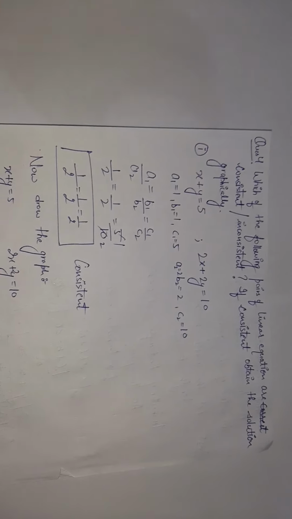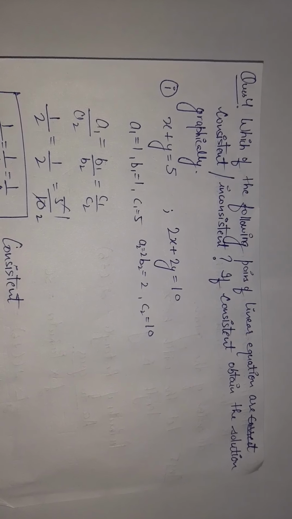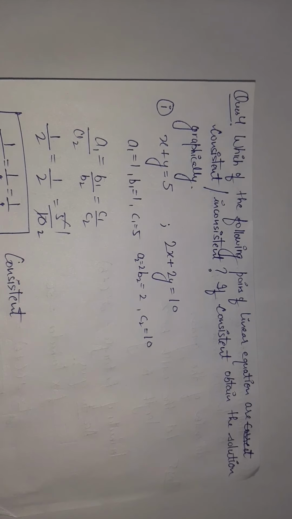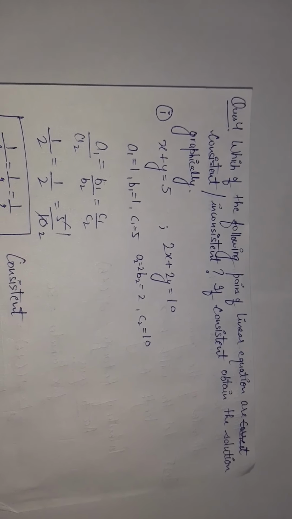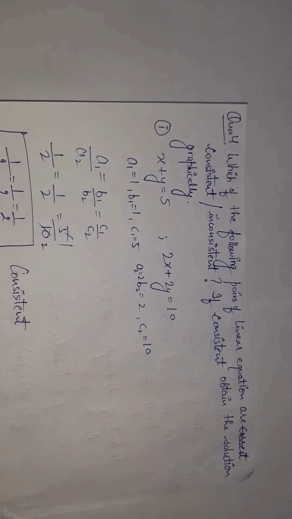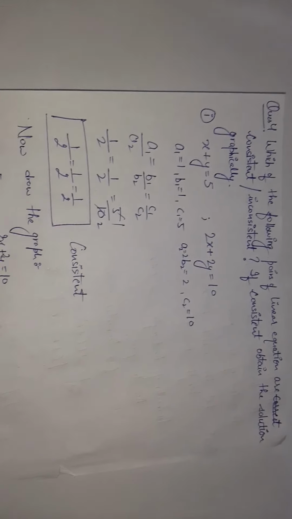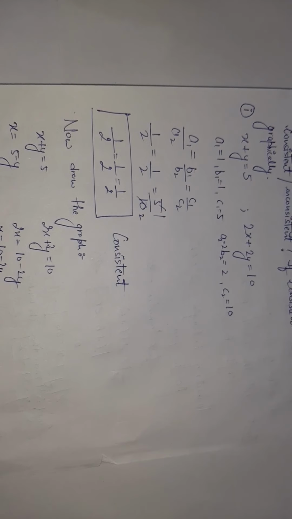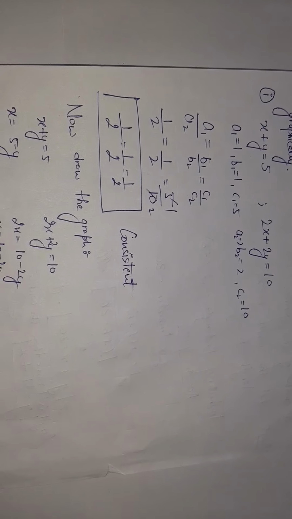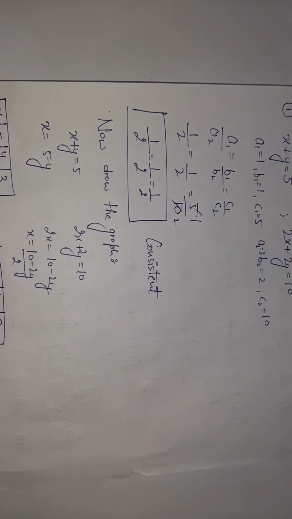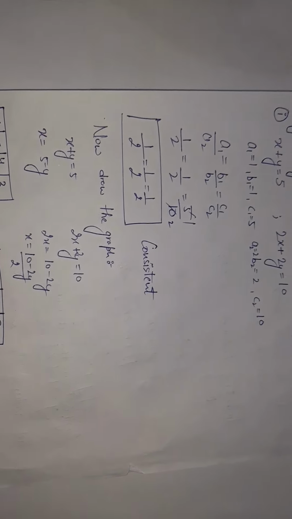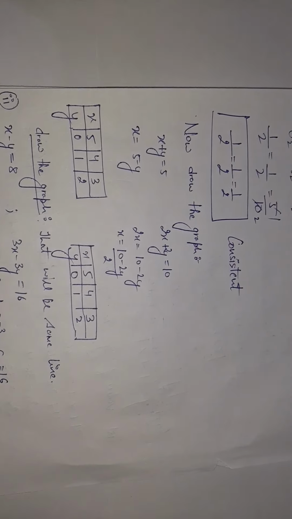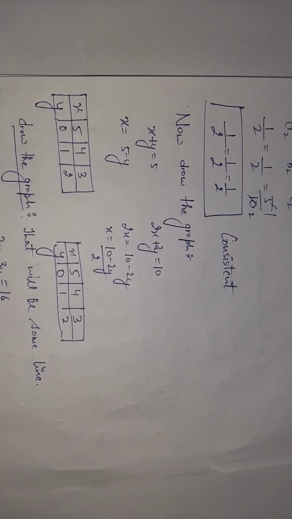Now see question number 4. Which of the following pairs of linear equations are consistent and inconsistent? If consistent, obtain the solution graphically. If the equations are consistent, you have to draw the graph also. Now see the first part: x plus y is equal to 5, 2x plus 2y is equal to 10. a1, b1, c1, a2, b2, c2. You have compared, it will become consistent. The first part has become consistent. If it is consistent, you have to draw the graph.